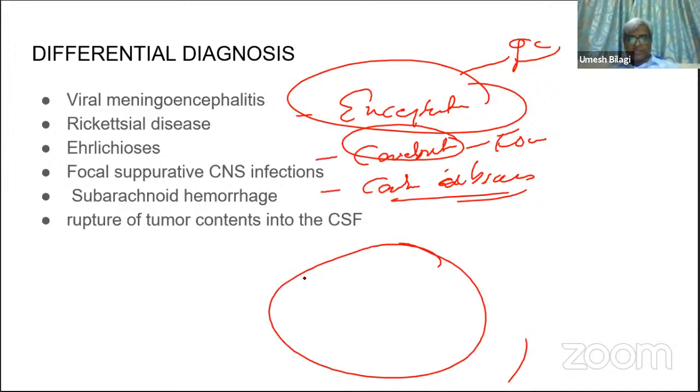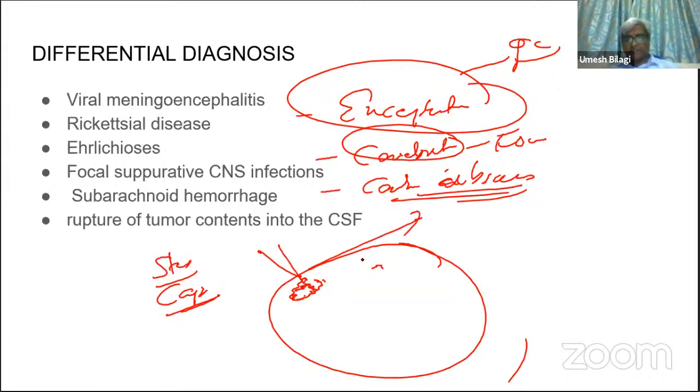Cerebritis means only a little part is inflamed, some focal areas, but it is not capsulated. There is no capsule. When it forms a capsule, it becomes an abscess. So cerebritis means inflammation of focal areas of the brain without a capsule or liquefaction. If it forms a capsule, then it becomes an abscess.